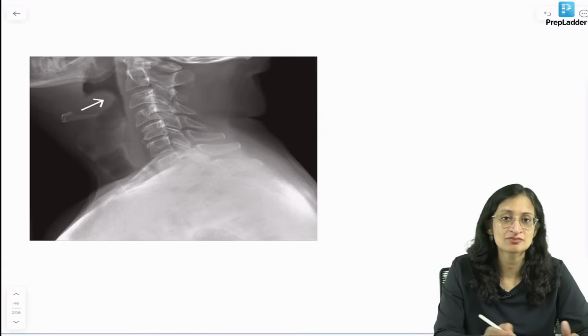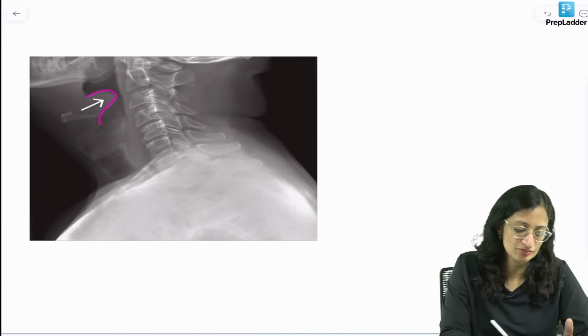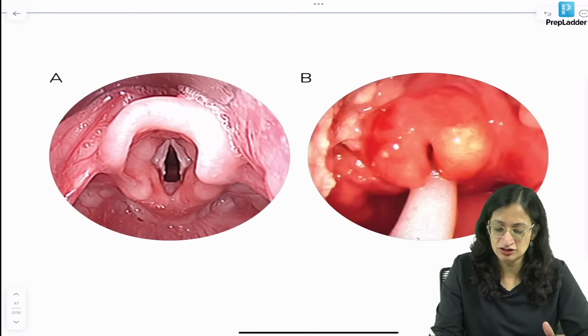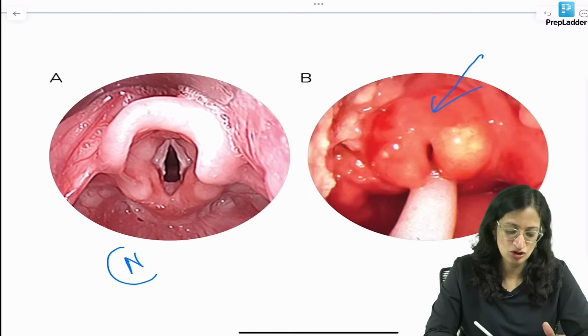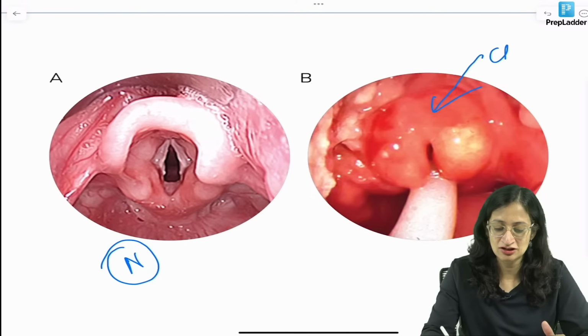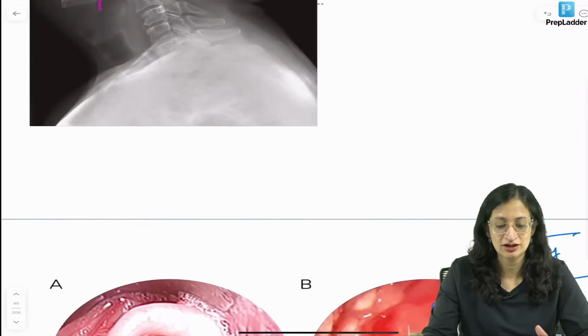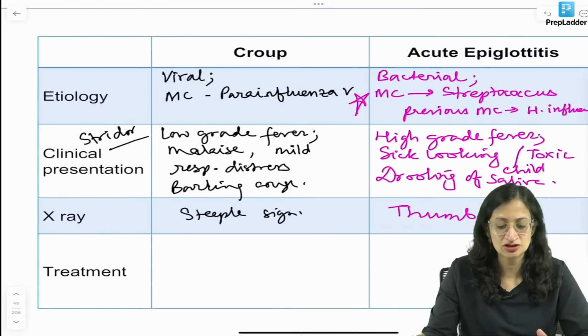So this is what the thumb sign looks like. You can see it is like a thumb on the lateral X-ray of the neck, and you can see this cherry red or congested epiglottis. So this is what is normal, and this is what is cherry red epiglottis in acute epiglottitis. It is a more severe illness. Okay, so these can come as image based questions.